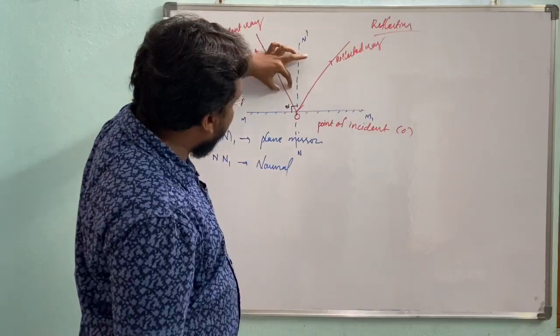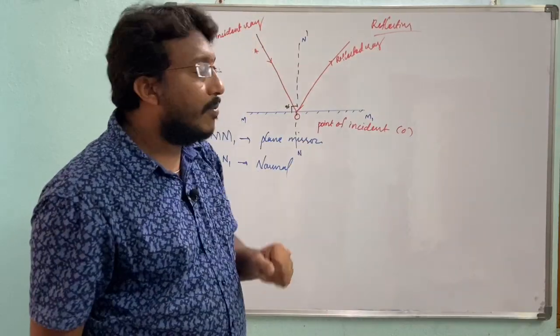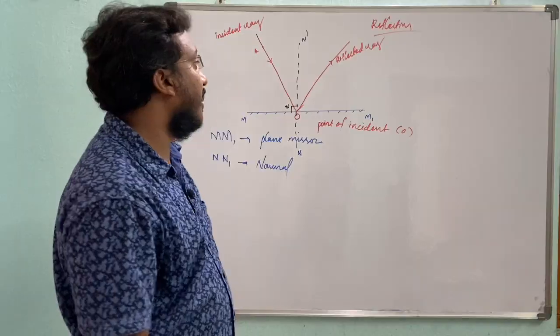The incident ray, normal and reflected ray are all at the same point of incident.